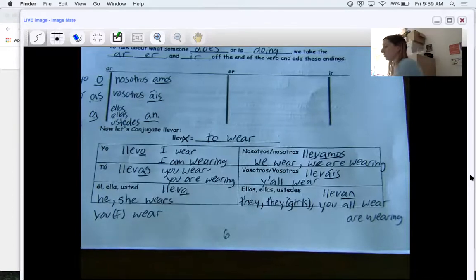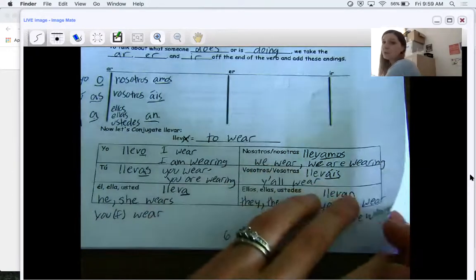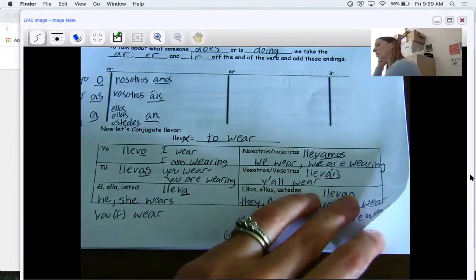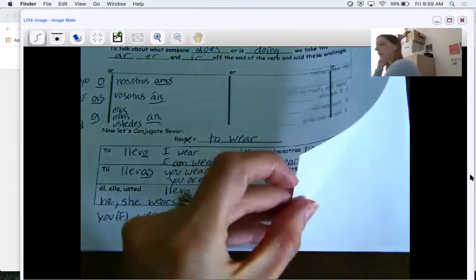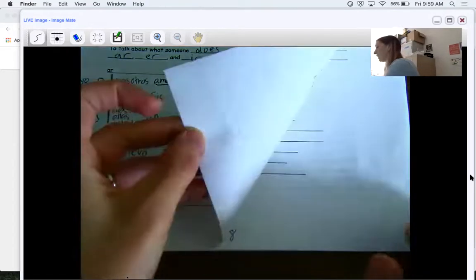So these are your notes for AR verbs. We're going to do ER and IR verbs later this week, so don't fill those out yet. Please do not get ahead because I want to make sure you do it correctly.